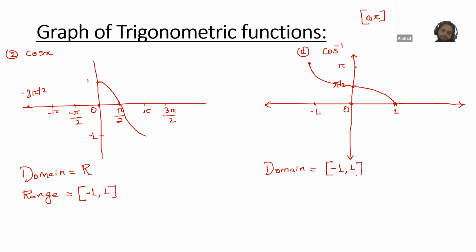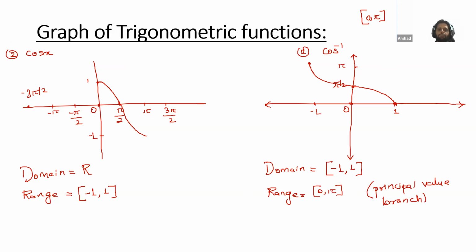Minus 1 to 1. What's the range? 0 to pi. Very good. Not minus pi to pi, 0 to pi. And this is also called the principal value branch.